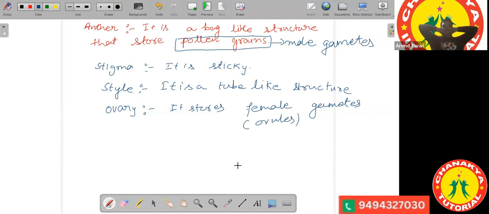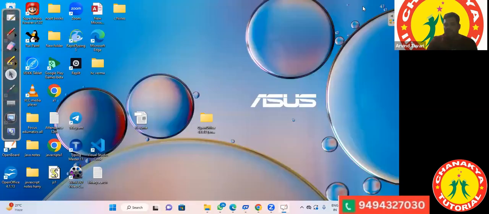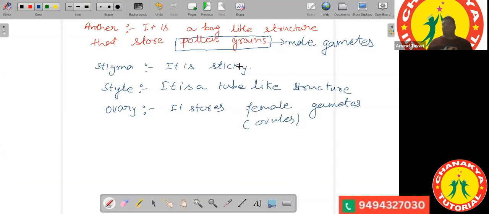So for the process of fertilization, there must be a fusion of male and female gametes. The male and female gametes must fuse together, they must meet to form a new organism.